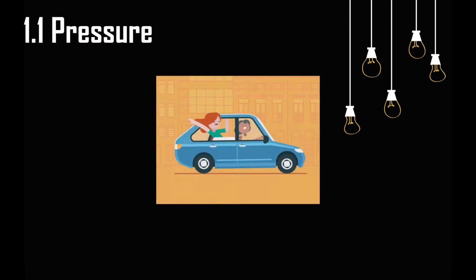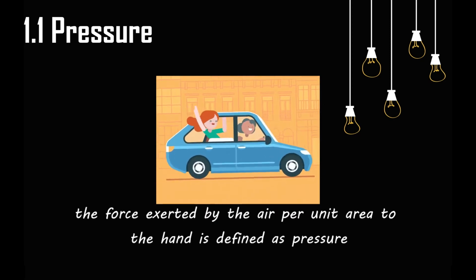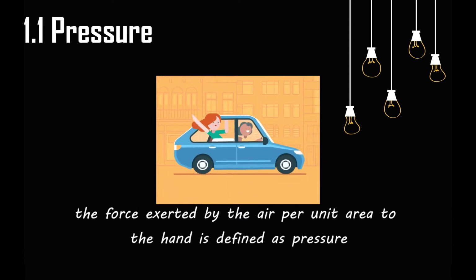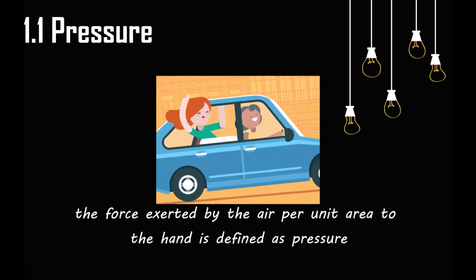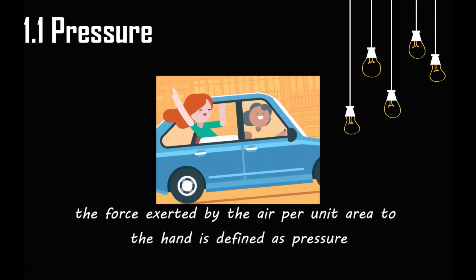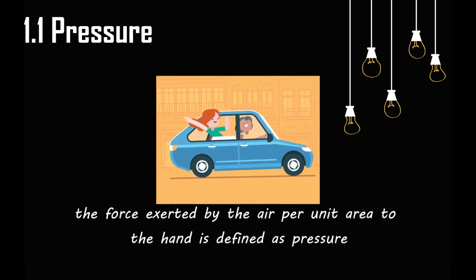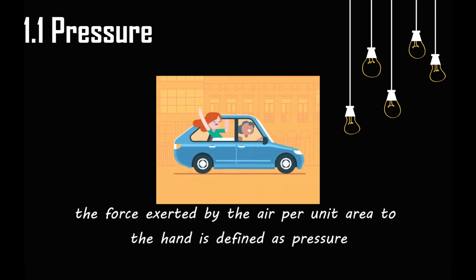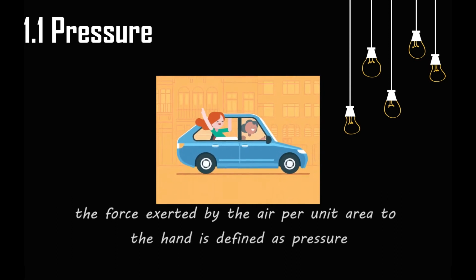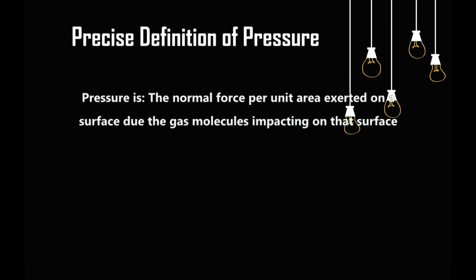Please take a look at the illustration. The force exerted by the air per unit area on the hand is defined as pressure. The pressure exists basically because air molecules, oxygen and nitrogen molecules, are striking the surface of the hand and transferring some of their momentum to the surface. And this is the precise definition of pressure. Please read it slowly and carefully so you understand it well.